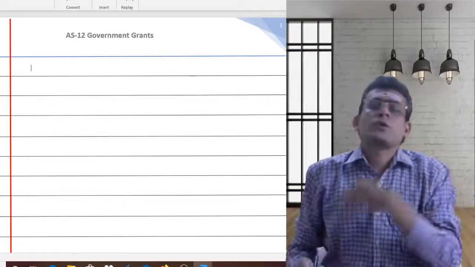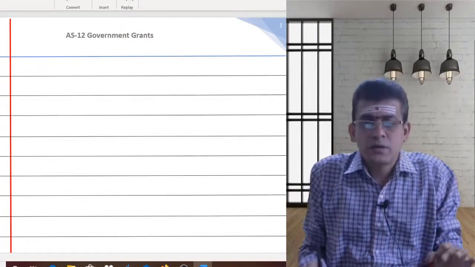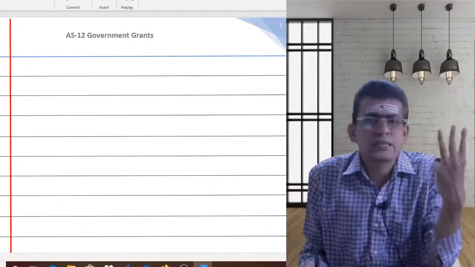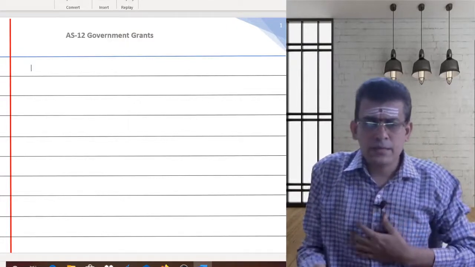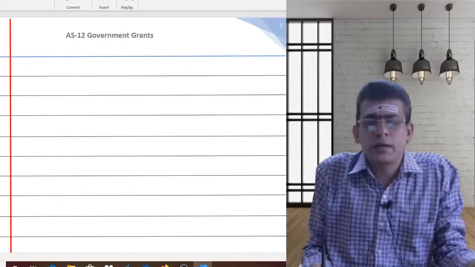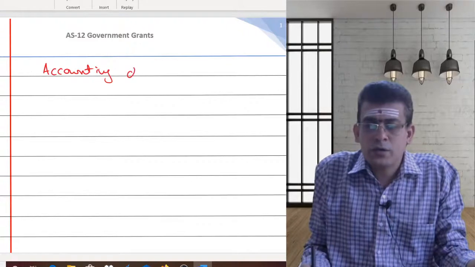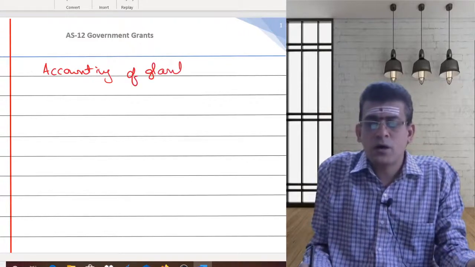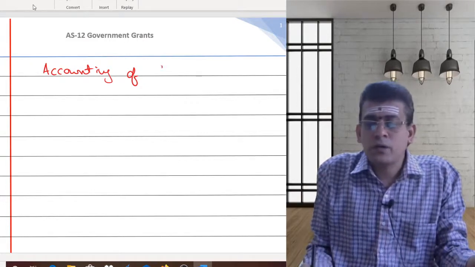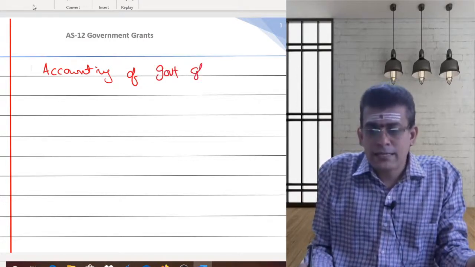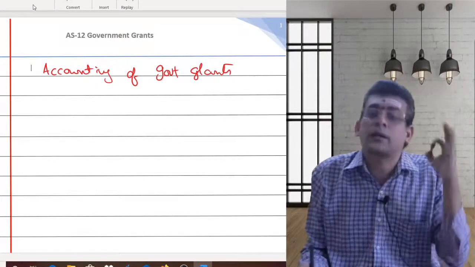Now let us get into something called AS12. It's a very simple standard, and basically three things we need to cover as a part of AS12. Here the standard speaks about the accounting of government grants. So we are focusing on the accounting of government grants, and that is the coverage of this standard.